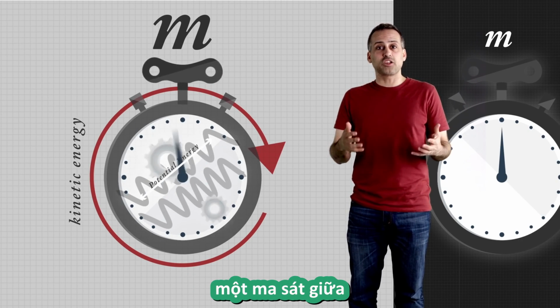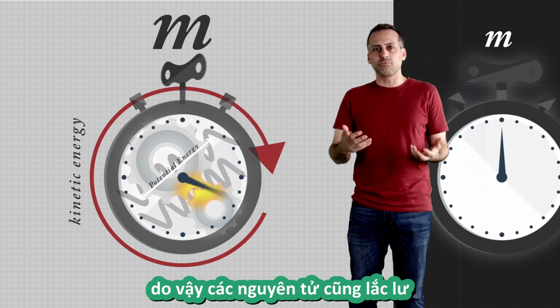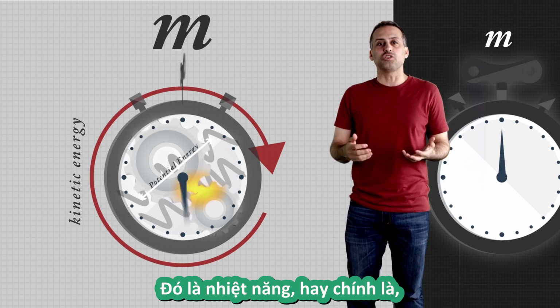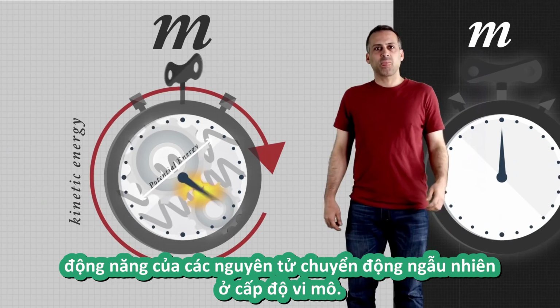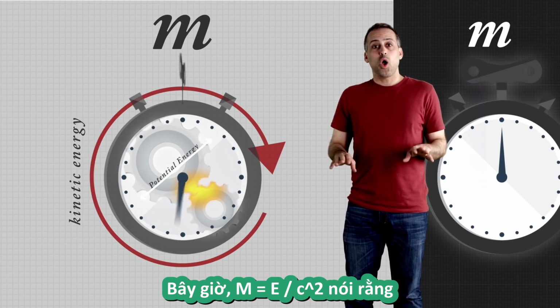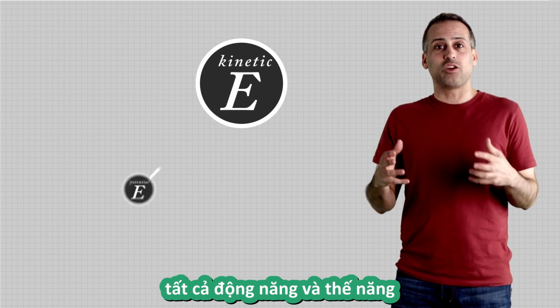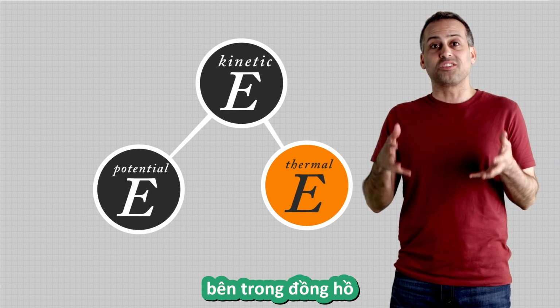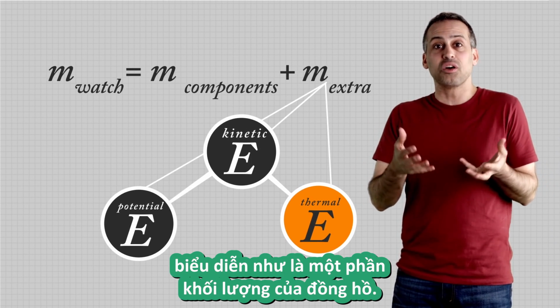And there's a little bit of friction between the moving parts of that watch that heats them up ever so slightly so that its atoms start jiggling a little bit. That's thermal energy, or equivalently, randomized kinetic energy on a more microscopic level. Okay, got it? Now, what m equals E over c squared says is that all that kinetic energy and potential energy and thermal energy that resides in the watch's parts manifests itself as part of the watch's mass.